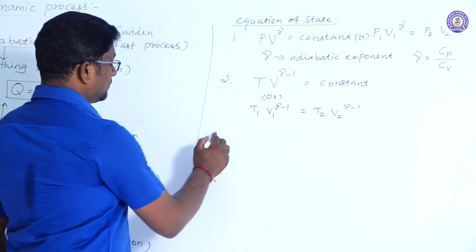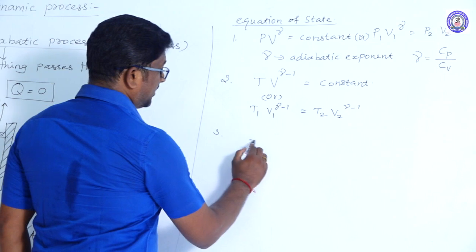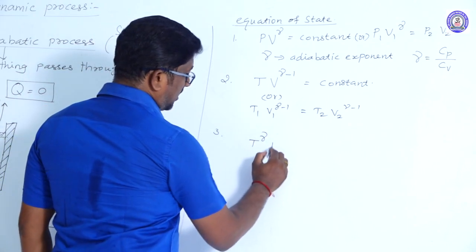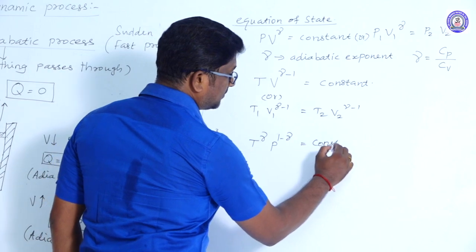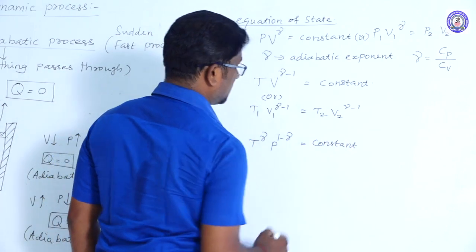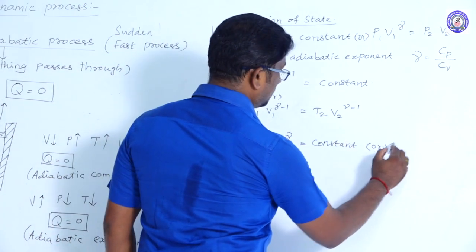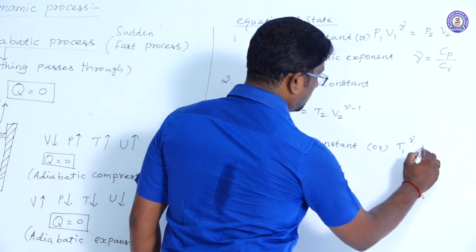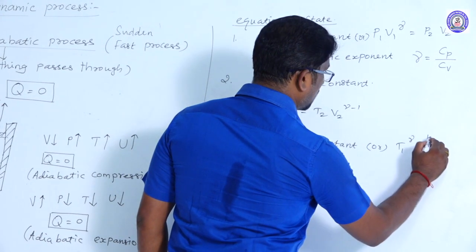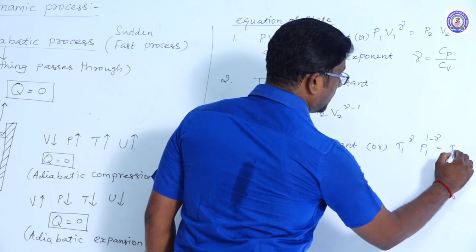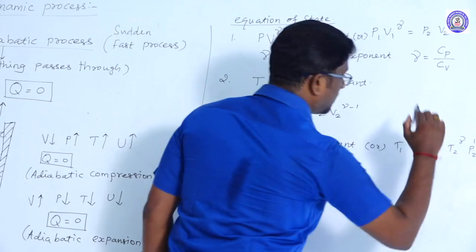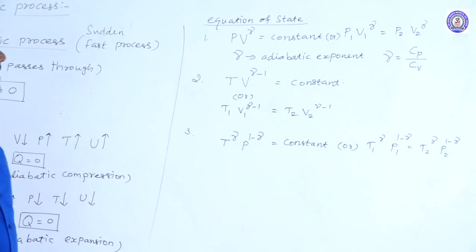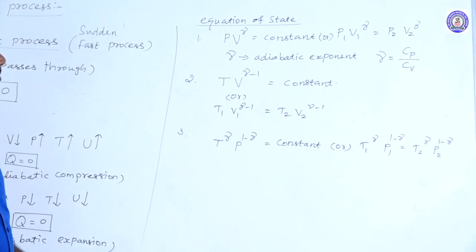Right, and third one, T power gamma and P power 1 minus gamma is equal to constant, or T1 power gamma, P1 power 1 minus gamma is equal to T2 power gamma and P2 power 1 minus gamma. So there are three equations of state for adiabatic process.